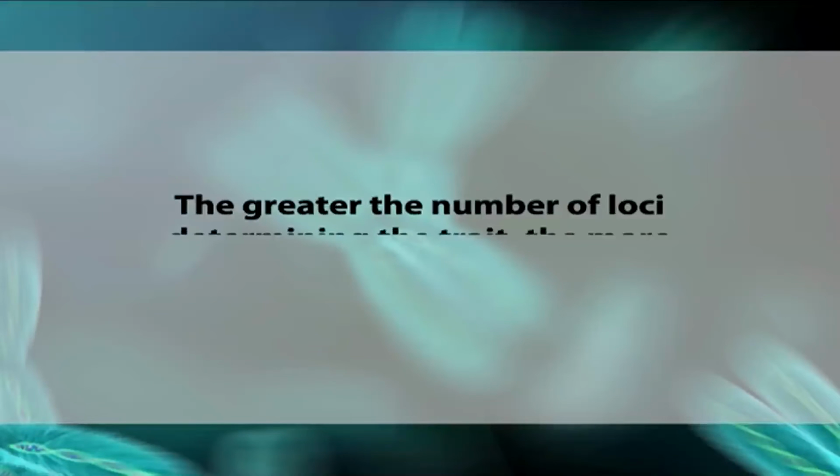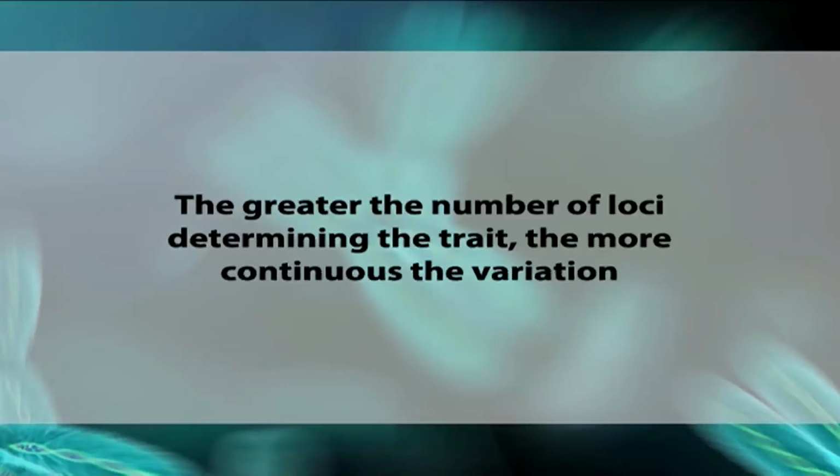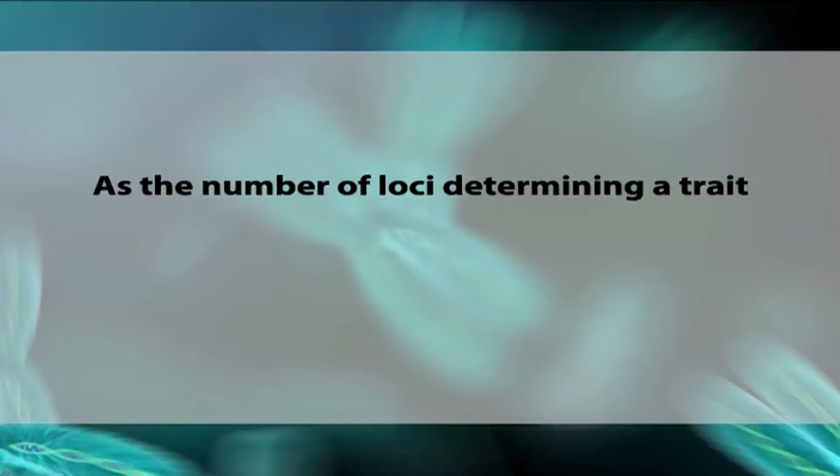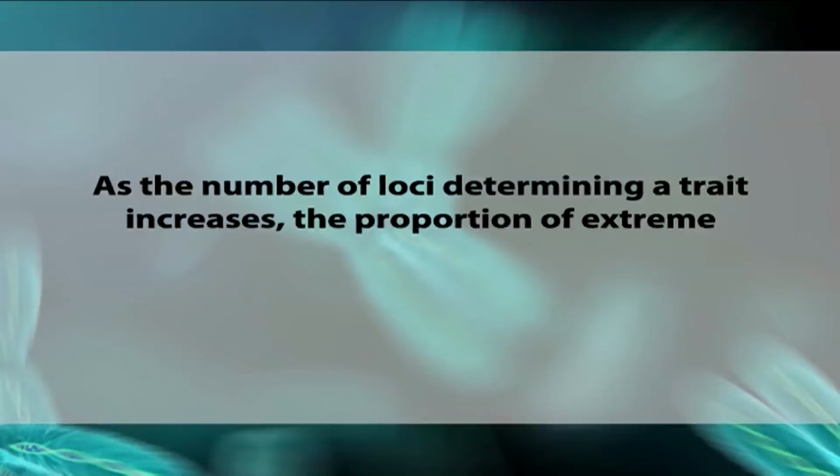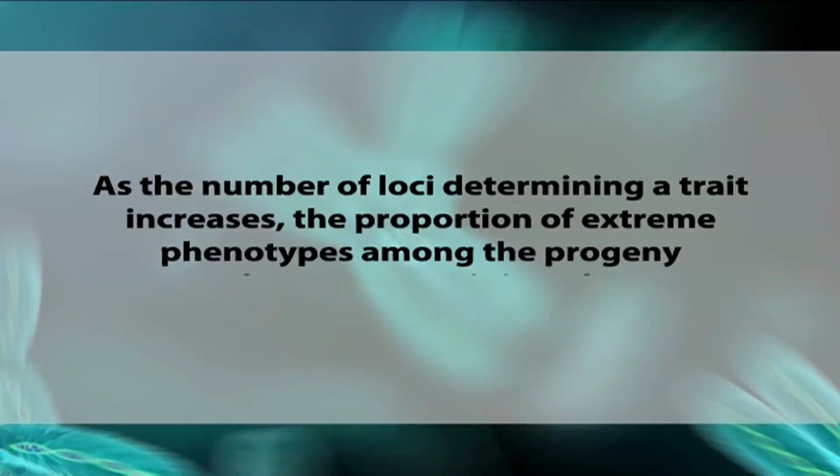Some skin is darker than others, and so on. Second, the greater the number of loci determining the trait, the more continuous the variation. Third, as the number of loci determining a trait increases, the proportion of extreme phenotypes among the progeny decreases proportionately.